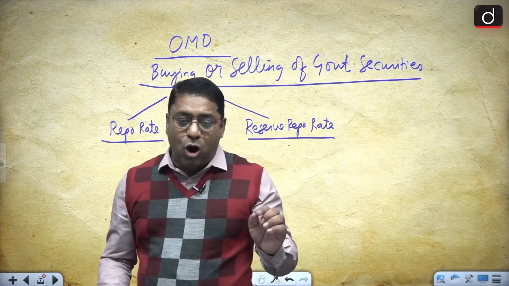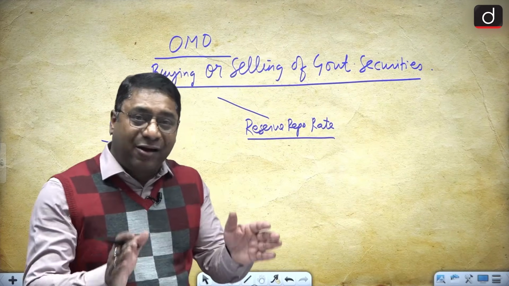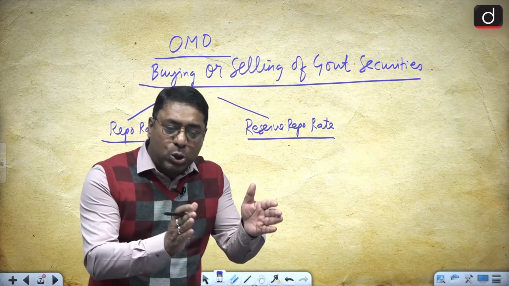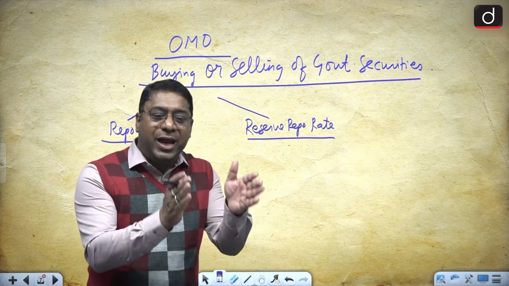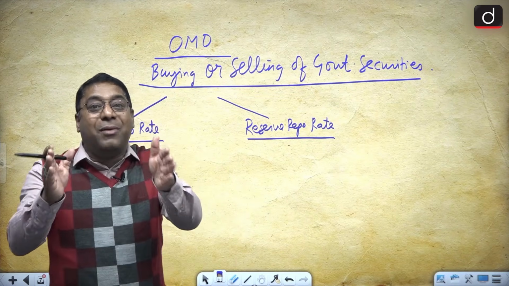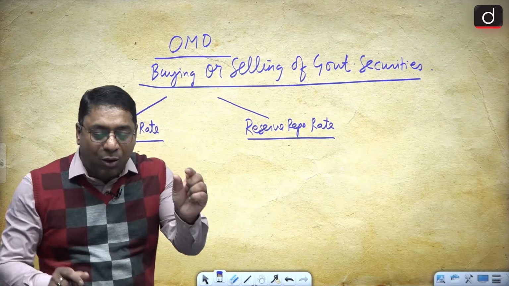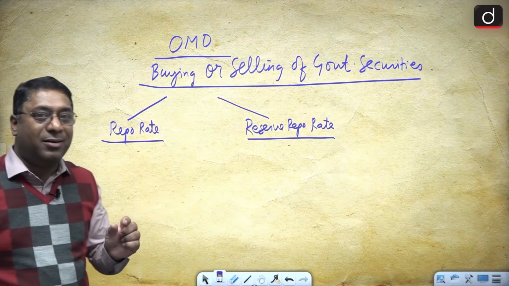First of all, you must know that the repo rate is also referred to as a repurchase agreement. So I am using the word agreement.